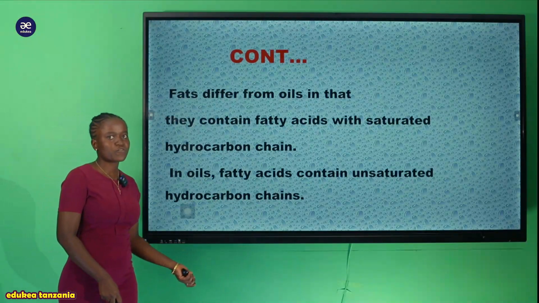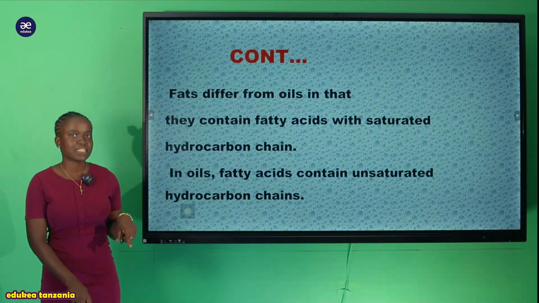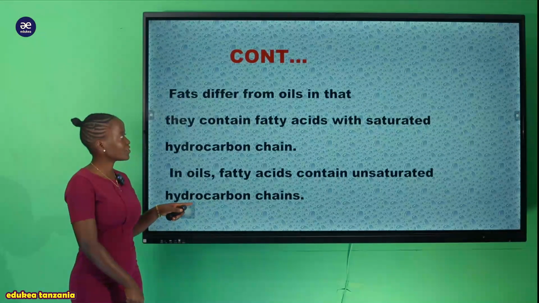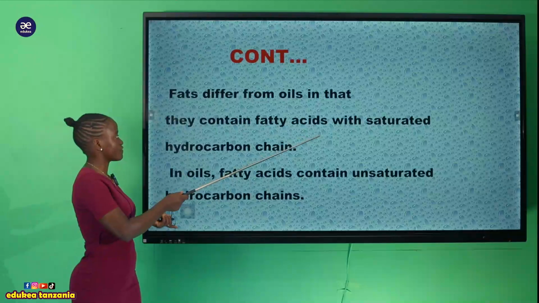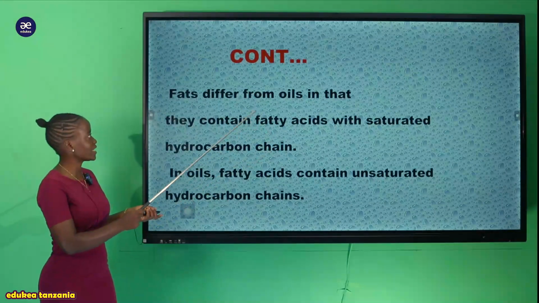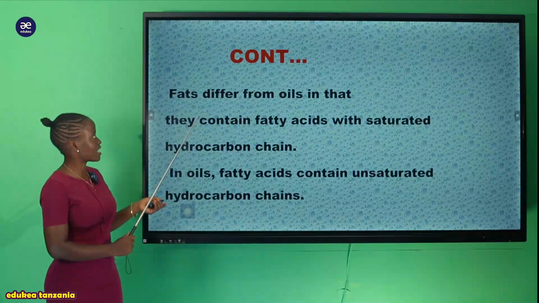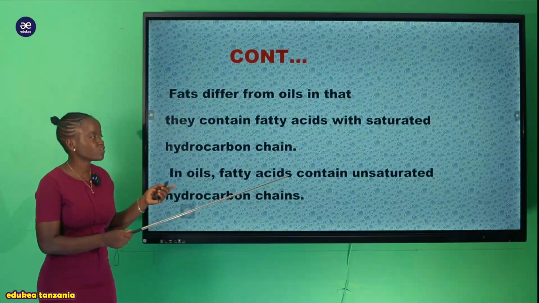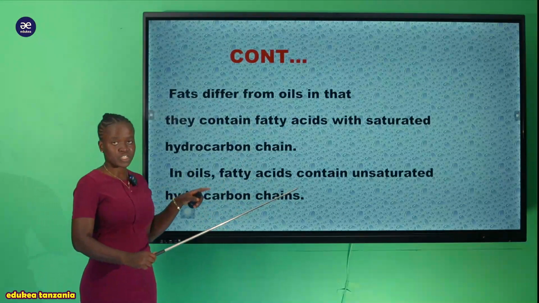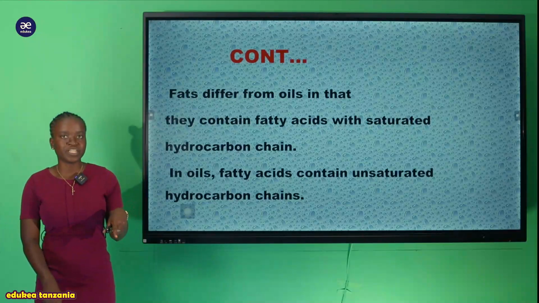And now you can say that fats differ from oils in that they contain fatty acids which are saturated hydrocarbon chains. So kuna utofauti mkubwa sana kati ya fat na oil. Na utofauti wake unakuja is because of the saturated hydrocarbon. So when we are talking about this difference between fat and oil, we're going to focus on the saturation in the hydrocarbon chain.